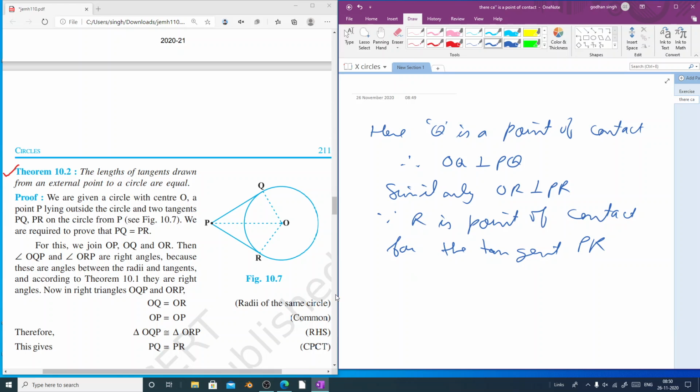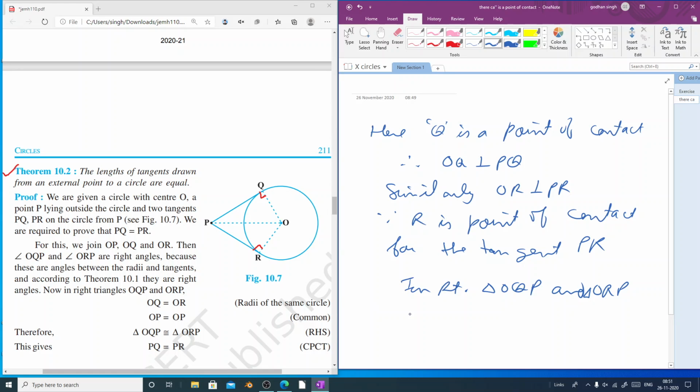Because angle Q and angle R both have become 90 degrees, they will be right triangles. So in right triangle OQP and right triangle ORP, OQ equals OR. Why? Because they are both radii of the same circle, so they will be equal.